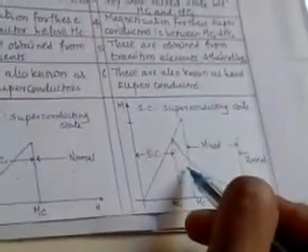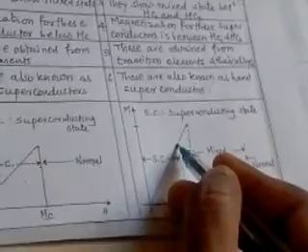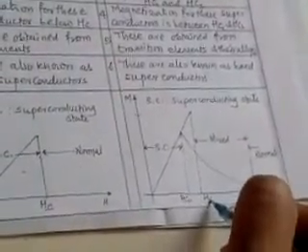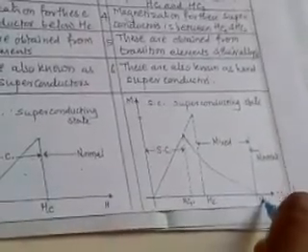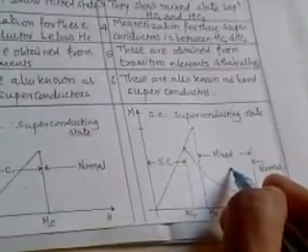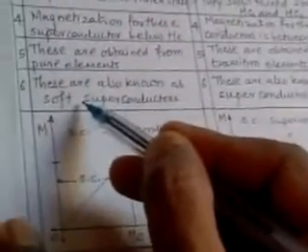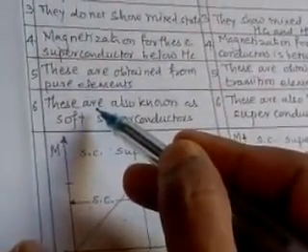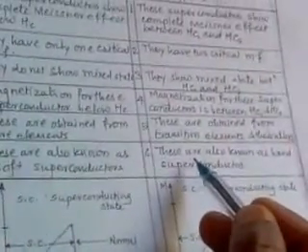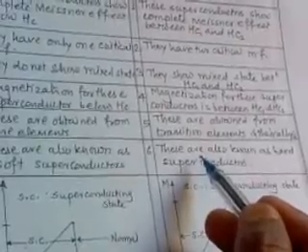In case of type second superconductors, this is the behavior. Up to this, there is a superconducting state. This is Hc1, and further, at a higher value, it is Hc2. Between Hc1 and Hc2 there is a mixed state, and beyond that there is a normal state. This mixed or vortex state is a specific property of type second superconductors. Type first superconductors are made up of pure elements, and type second superconductors are made up of transition elements and their alloys.